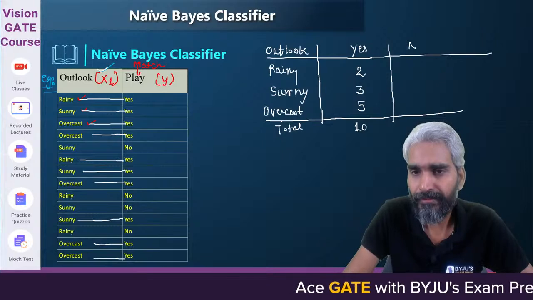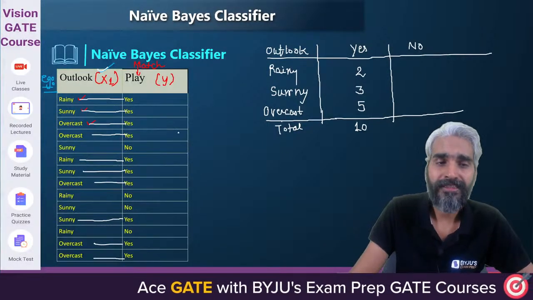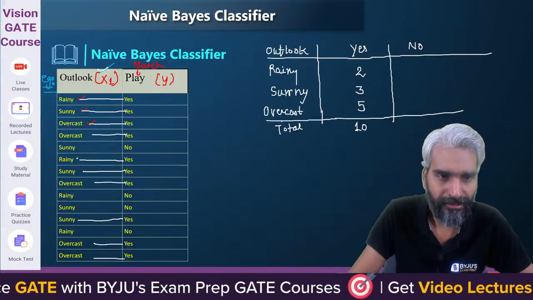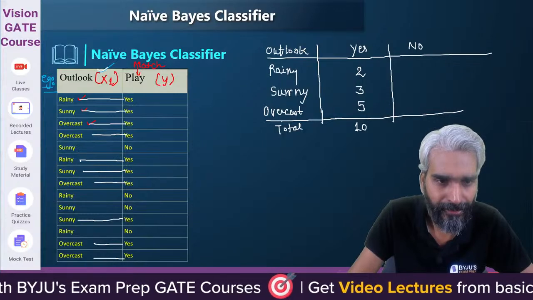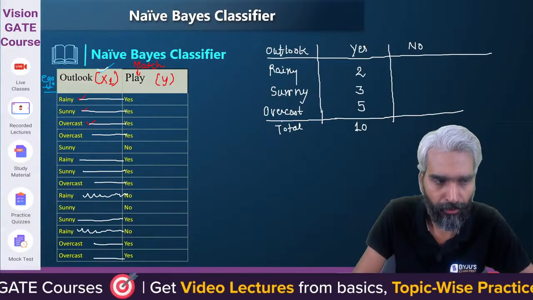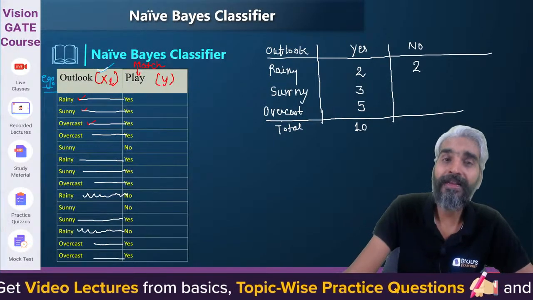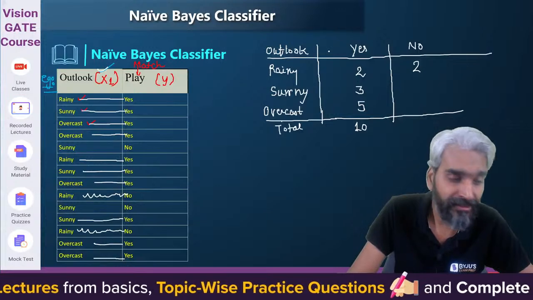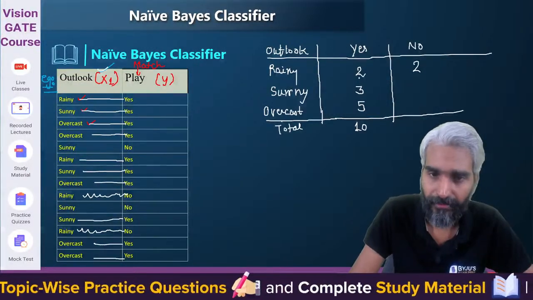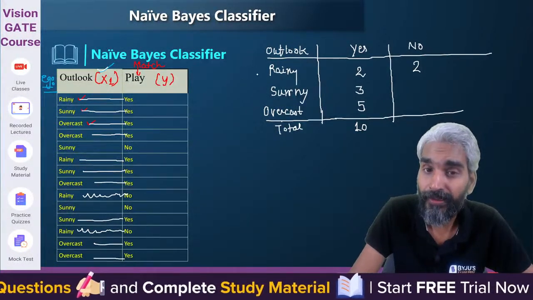How many times was the match not played when the outlook is rainy? Rainy no 1, rainy no 2. So rainy no will be 2. How many times is the match not played when the outlook is sunny?